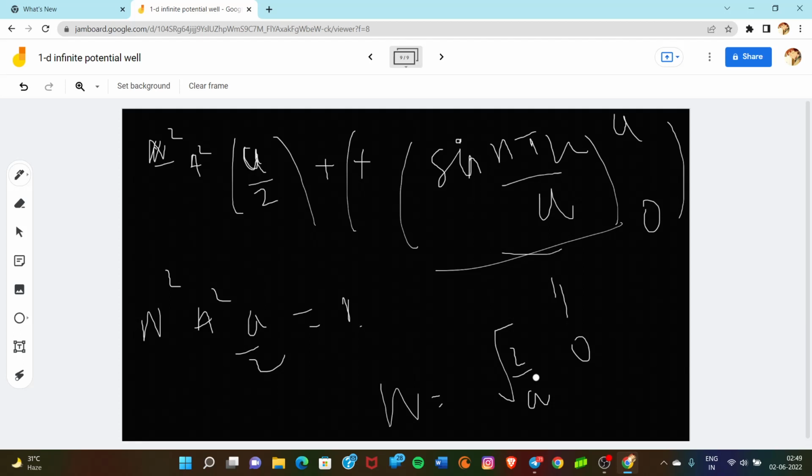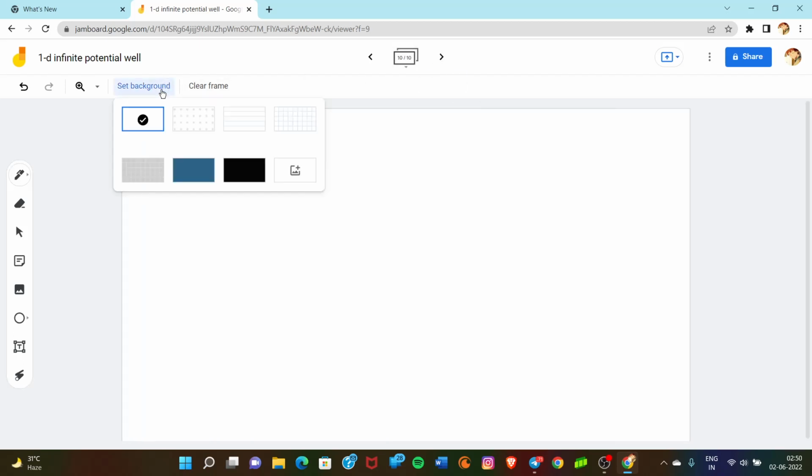Just wait a second, I am checking if I have done anything wrong. No, I have done nothing wrong. So we simply have N squared equal to 2 upon a. Now we can simply neglect this N squared. I have taken this for making you understand what we have to do. So we can write that the N squared value can be 1. So we can simply find the value of A squared equal to 2 upon a, so A would be root 2 upon a.